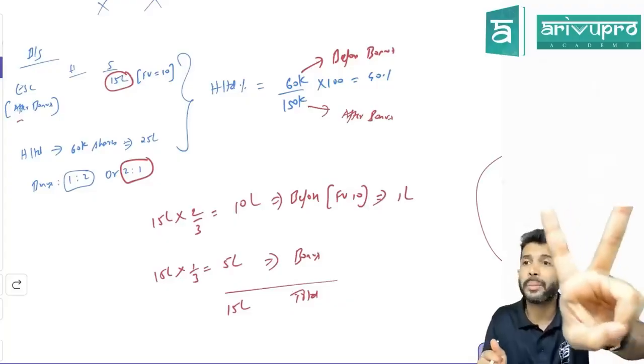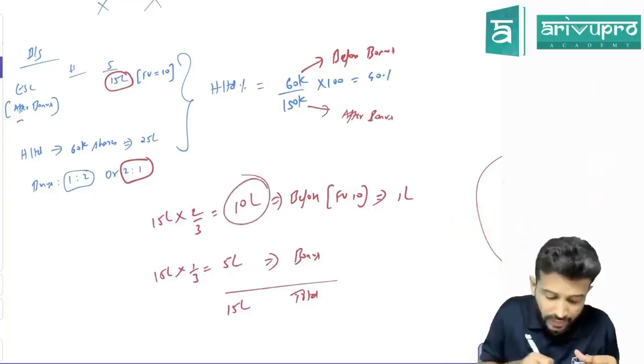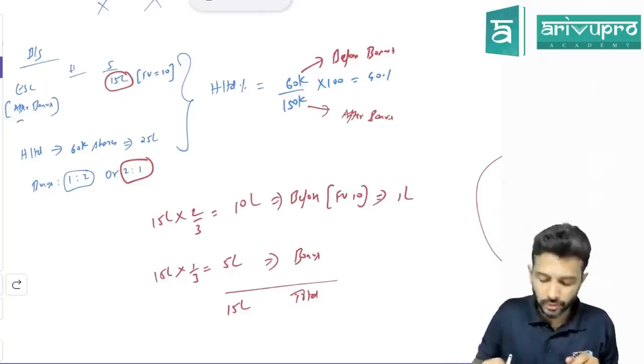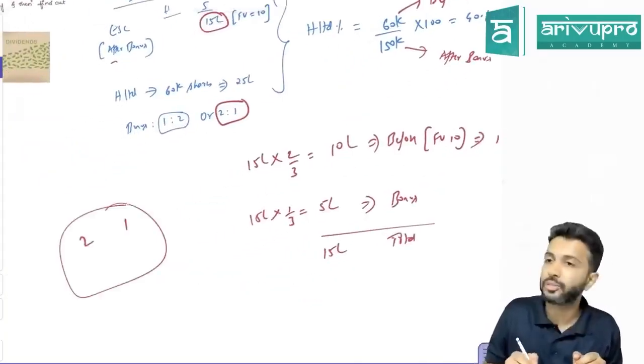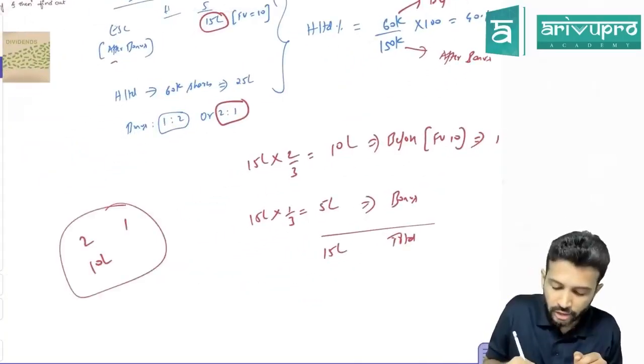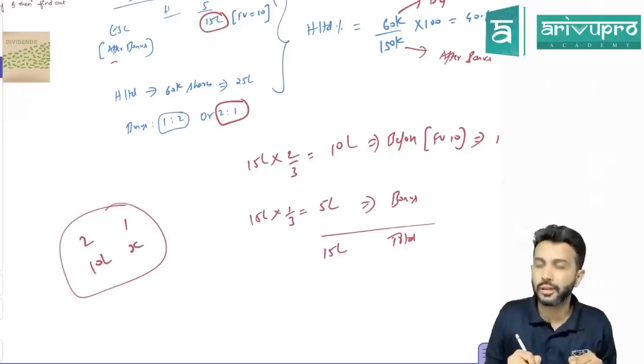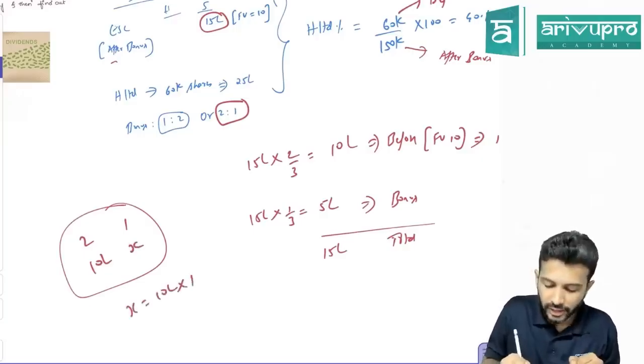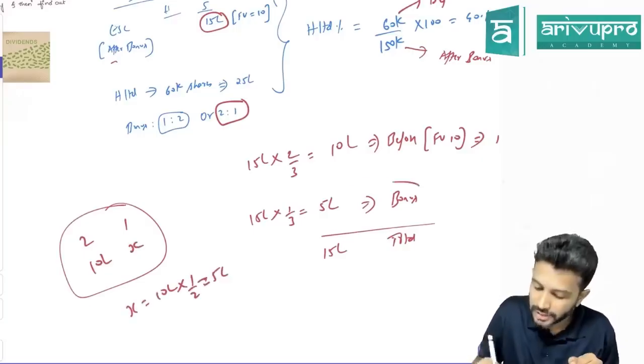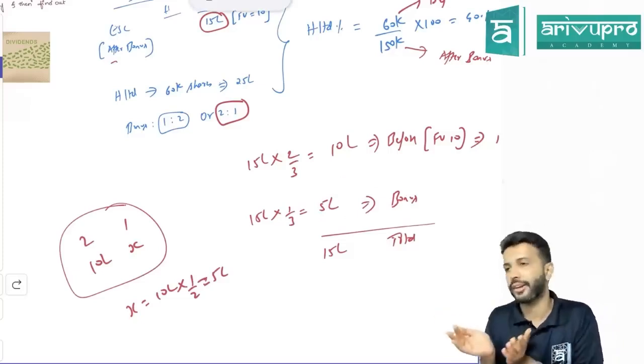If you want, you can retrace it also. For 2 shares, how many bonus? 1. For 10 lakh worth of old shares, how much worth of bonus shares will you give? If you calculate this, 10 lakh into 1/2, which is how much? 5 lakh. How much have you written as bonus? 5 lakh. It is a free tracing like this.